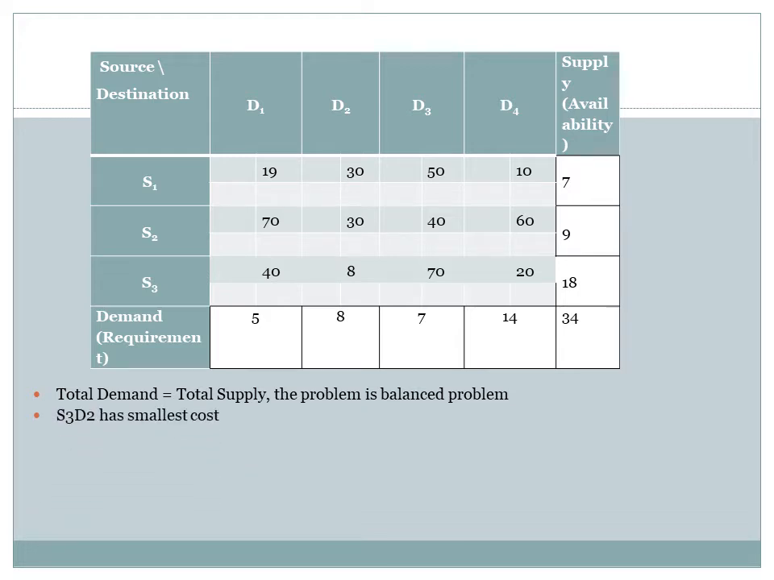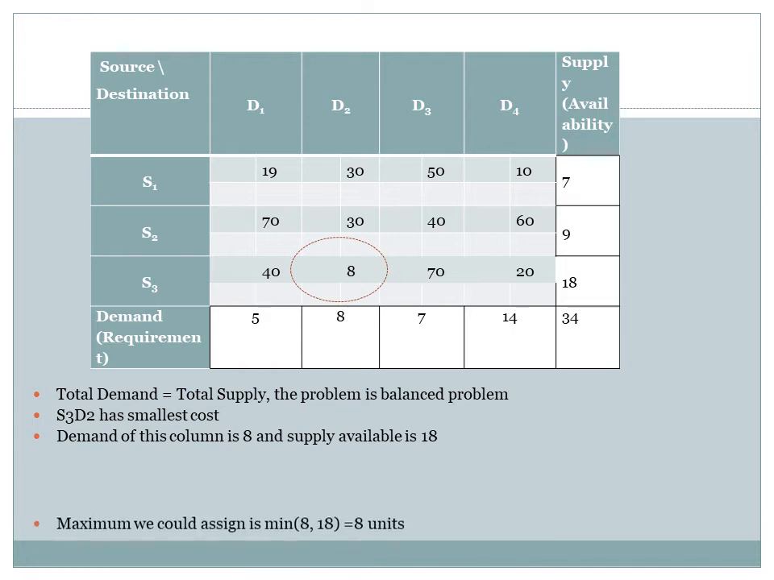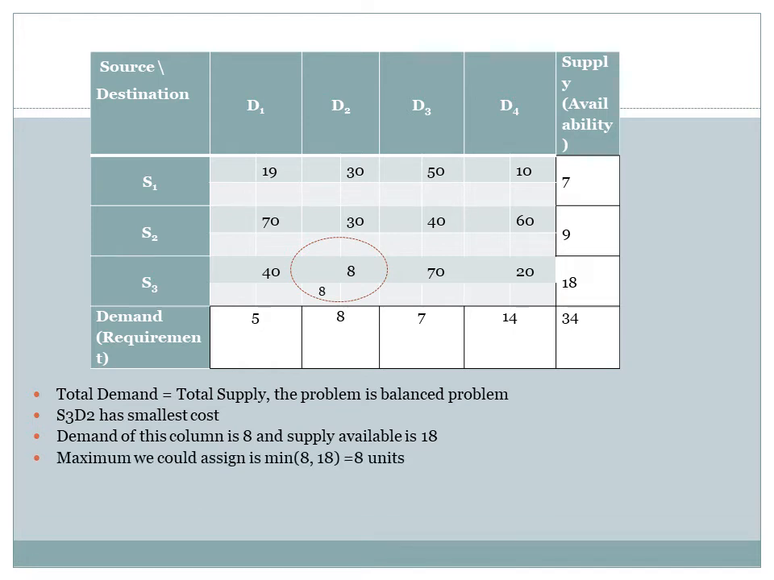Now, observe the cost. We are having the least cost in the cell S3D2. The cost is 8, which is the smallest or least cost of this matrix. Allocate maximum possible at this S3D2. The demand of this column is 8 units. The supply available at this row is 18 units. So maximum we could allocate is minimum of 8 and 18, that is 8 units. So allocate these 8 units at this point.